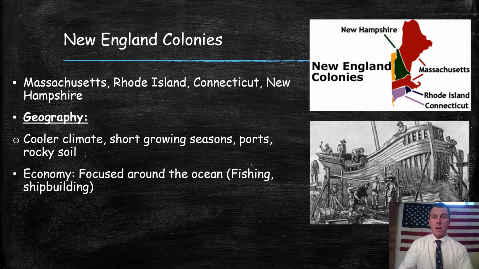They're also going to need shipbuilding. You're going to need a ship to go out and fish, so we're really going to see advancements in terms of shipbuilding. That's the New England colonies. If you were to summarize them: short growing season, they do not focus too much on agriculture, and they focus on trade and fishing.